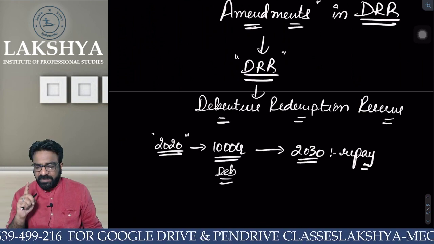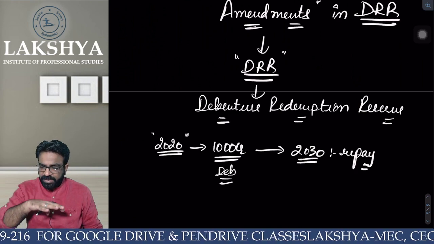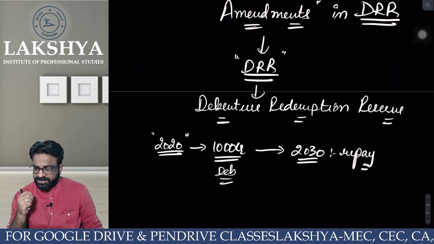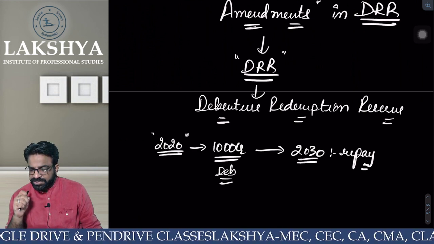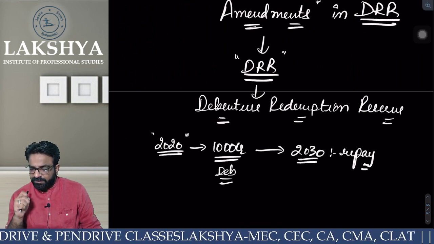Should we put the burden in one year, or should we spread our burden over the number of years? Yes, very nice. We should spread the burden over the number of years. Am I correct or not?